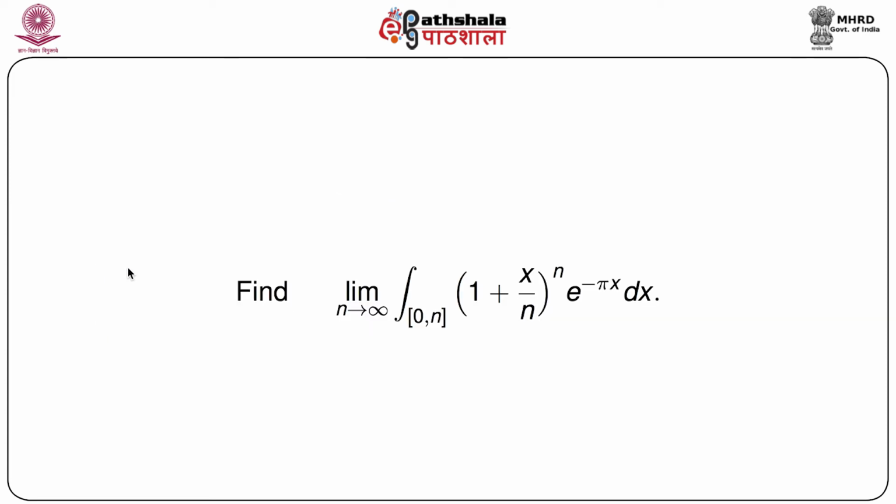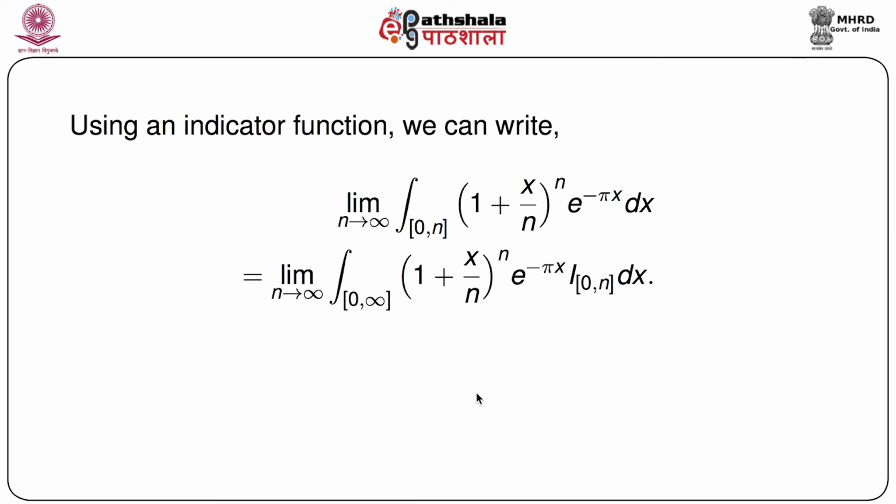So the first problem goes like this. It's a very simple looking problem. We have to find the limit as n goes to infinity of the integral over the closed interval 0 to n of (1 plus x by n) whole to the power n, times e to the power minus pi x, dx. So when we are going to find the limit, let us first consider the behavior of the function that is being represented as the integrand.